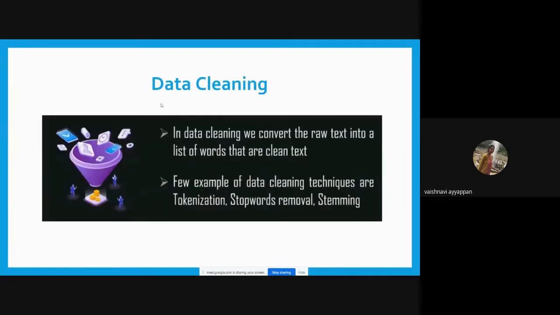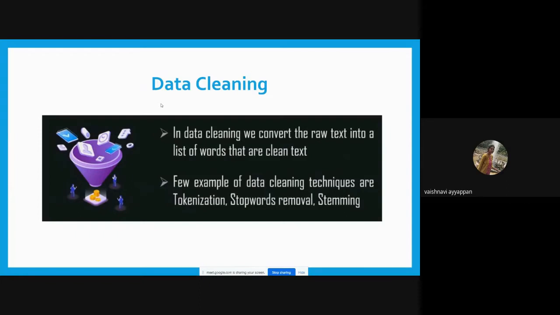Next is data cleaning. Till now we have seen about text. The text may not always be clean data, so we need to clean it. How can we clean it? We can clean it using some techniques involved in NLTK. These are the operations of NLTK. NLTK operations are used to clean and process the data.